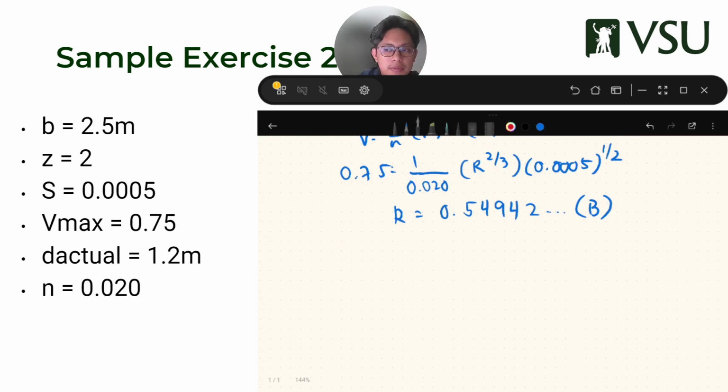In the initial steps, it's finding A and B. So there must be a value for A and there must be a value for B. How to find A is Q over V. Do we have Q? We don't. This is our only given value here. So that means if I don't have A, I can find B.